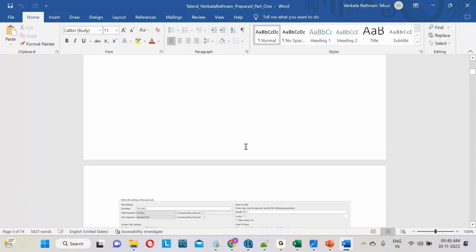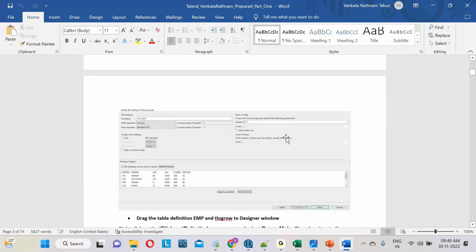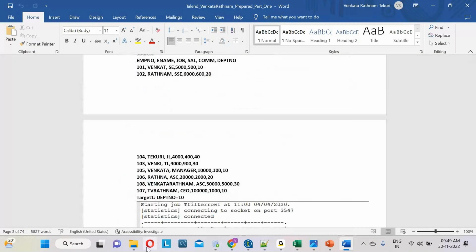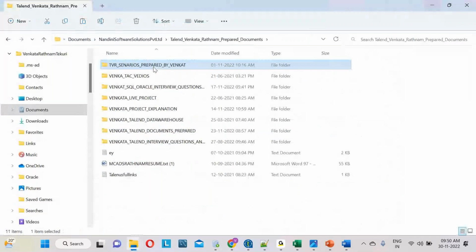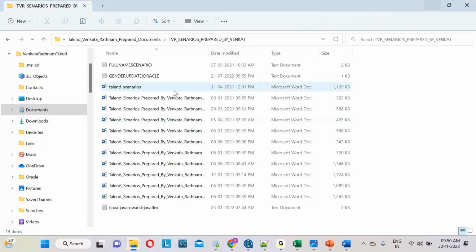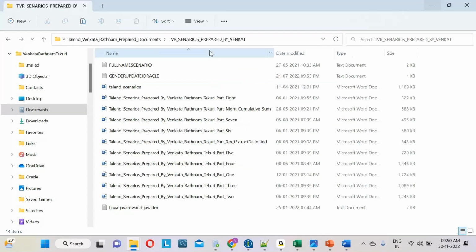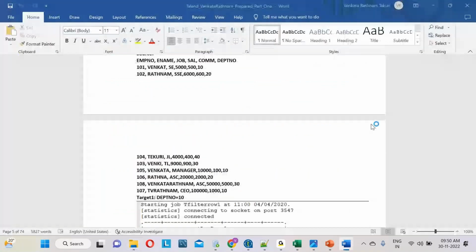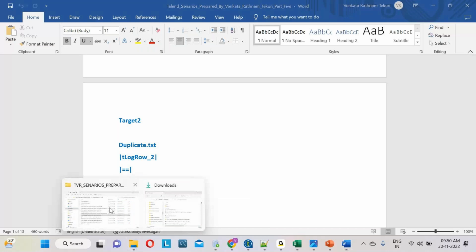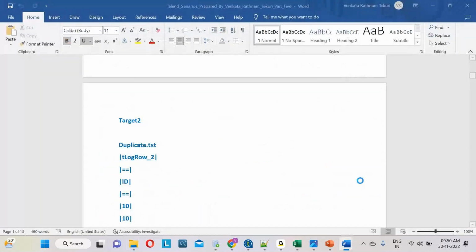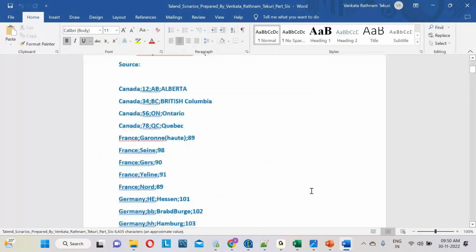Along with this, we have prepared real-time scenario documents, and I will provide them too. These are project scenarios, real-time scenarios we are providing. Along with that I will do the real-time project explanation.